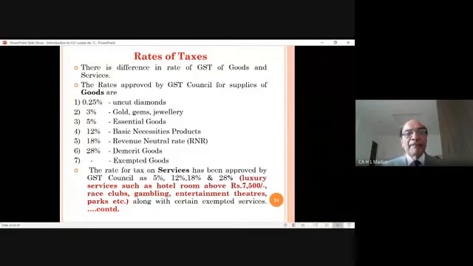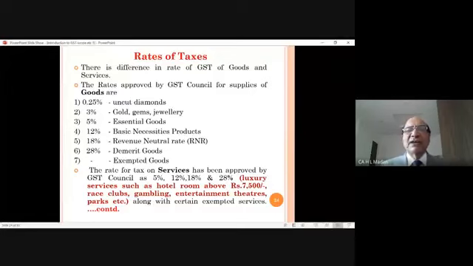Now, rates of taxes. As I told you earlier also, government wanted that in the country only one rate of tax will be applicable, but it was not possible. Government could not do it. The state government did not agree. People of the country did not agree. Although one rate was calculated, 18%, a revenue neutral rate, meaning thereby if 18% is tax on all goods and services, there will be no loss to central government, there will be no loss to the state government. But governments did not agree on it.